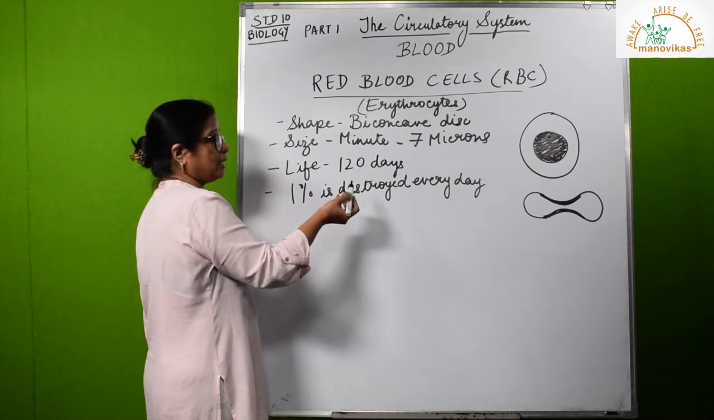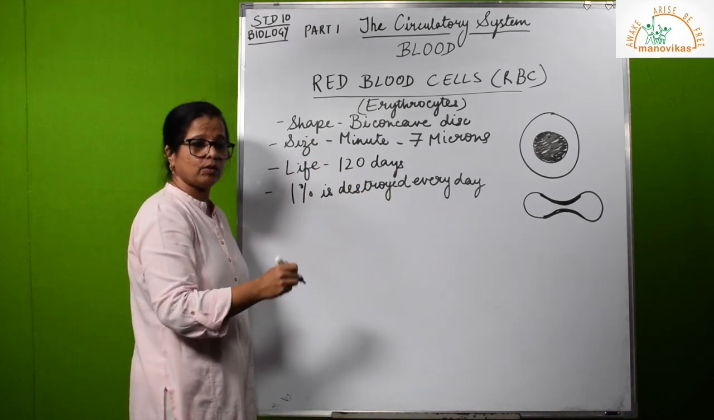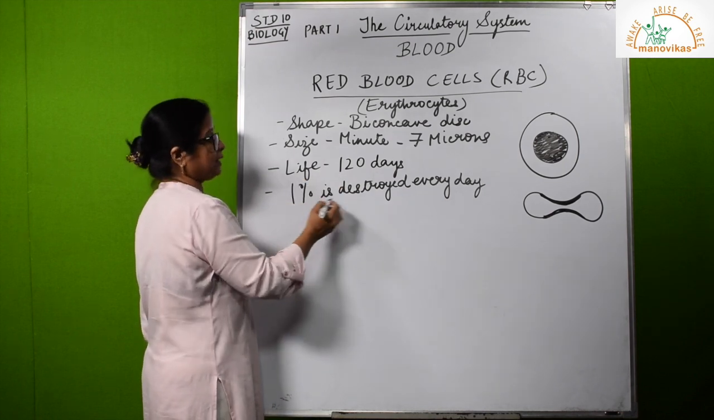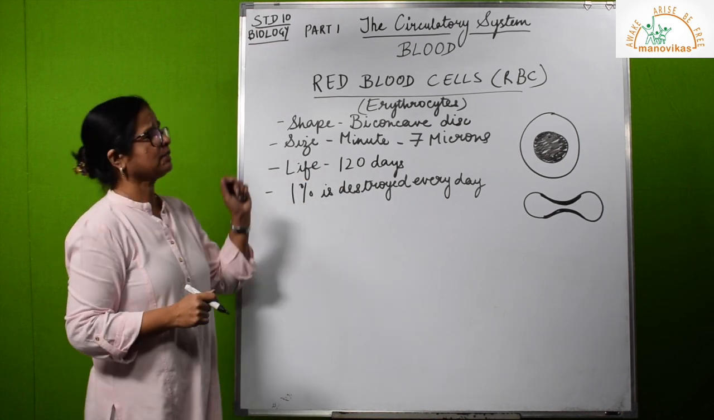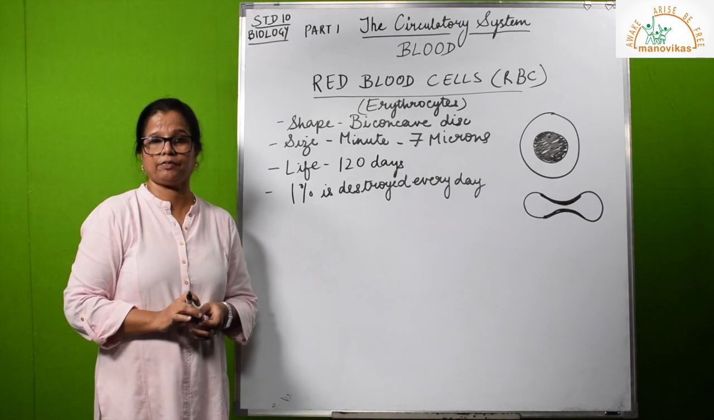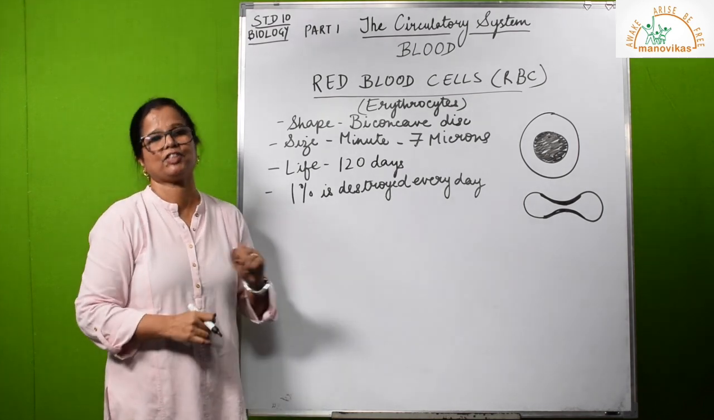Life, how long does it live? 120 days, and after 120 days it is sent to the liver and the spleen, and there it is destroyed. About 1% is destroyed every day. Now these are some facts about RBC. RBC is a very special kind of cell. That is why we say it is deficient, yet it is efficient.